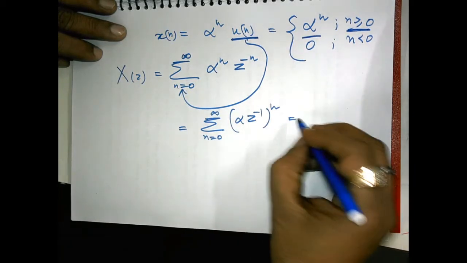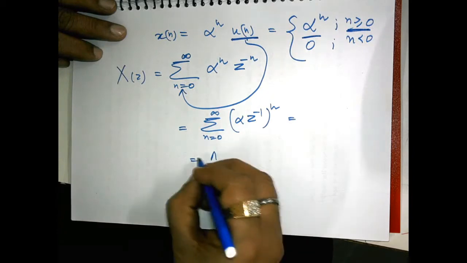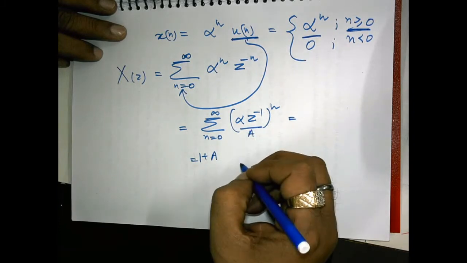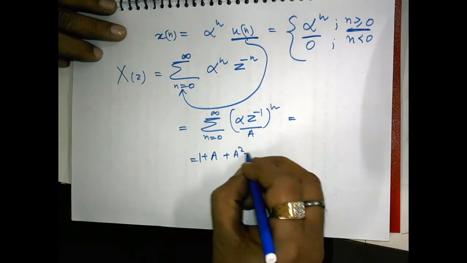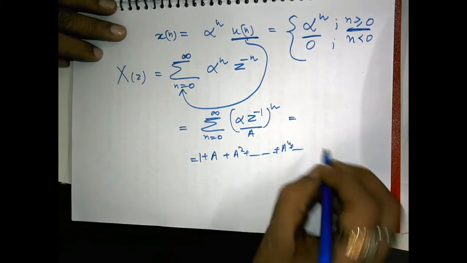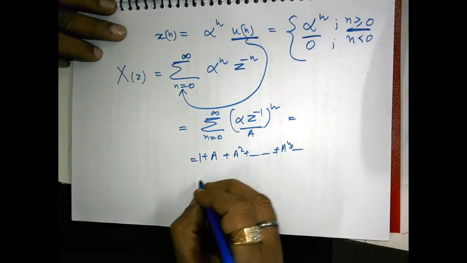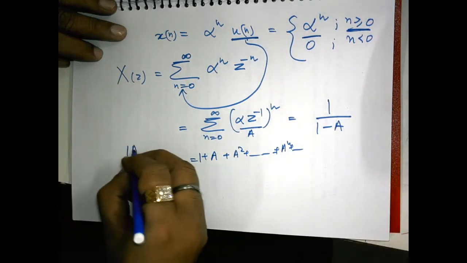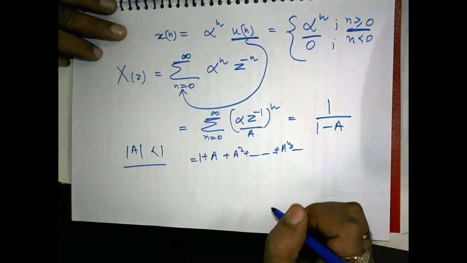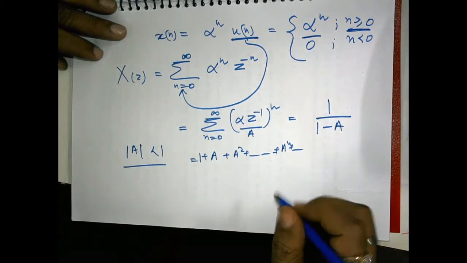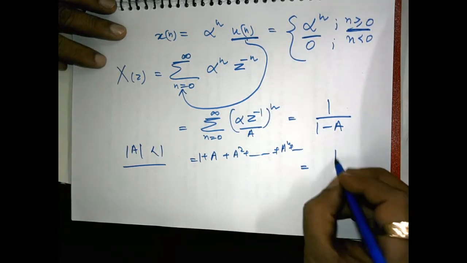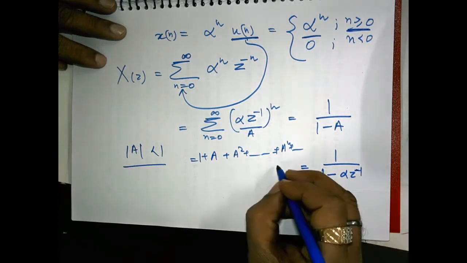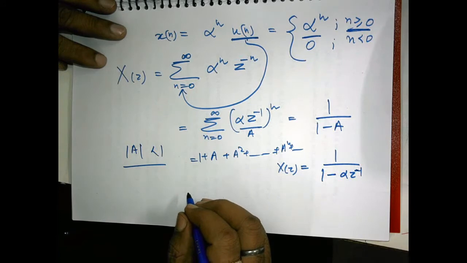Similarly, if we assume this to be equal to a, this is 1 plus a plus a squared, going this way up to a^n. This is an infinite series, and it takes a finite value only provided mod a is less than 1. This is a GP, a geometric progression. So this will be equal to 1 over 1 minus alpha z^(-1). The closed form of the Z transform is this.